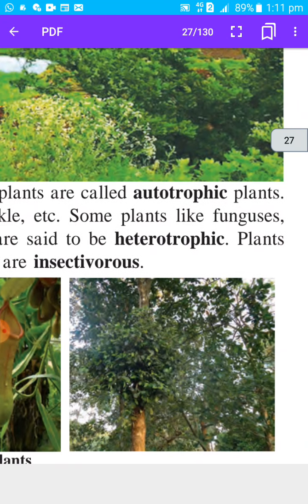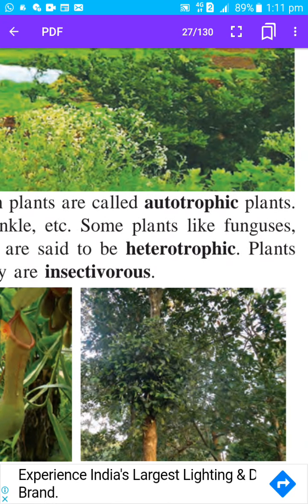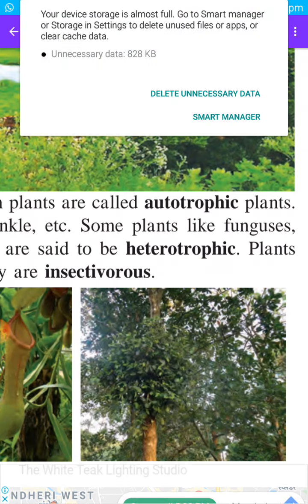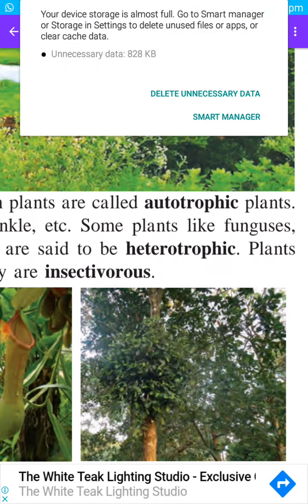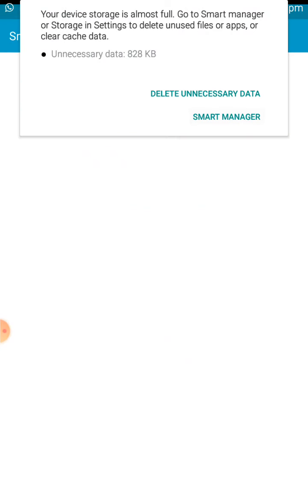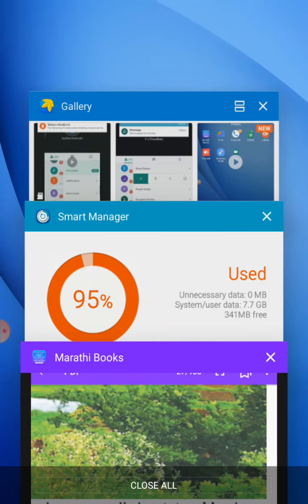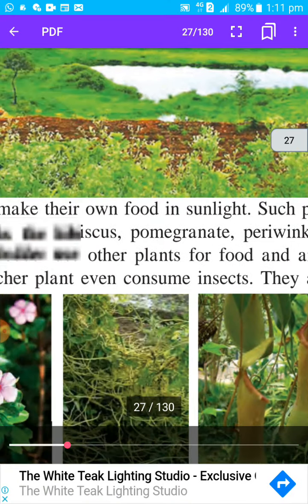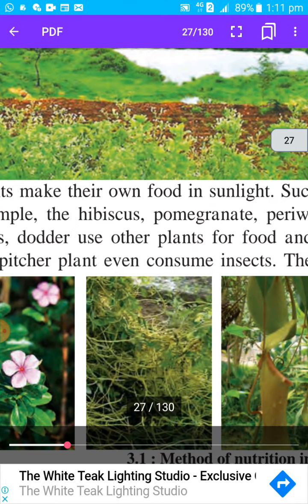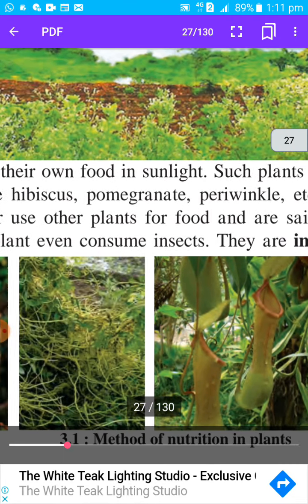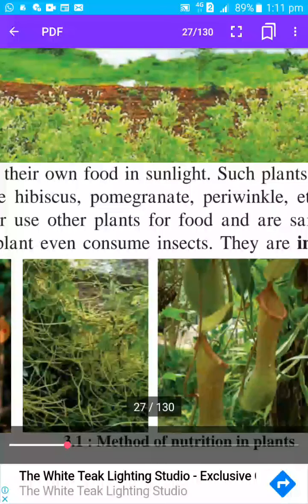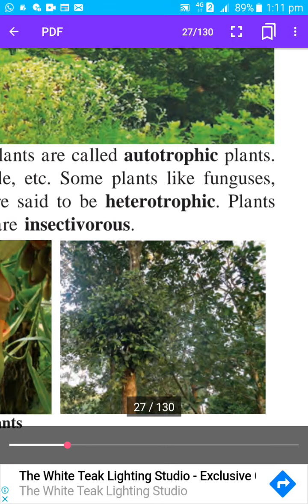Such plants are called autotrophic plants. Auto means self, as in auto rickshaw, automobile. Autotrophic means they can make their own food. For example hibiscus, pomegranate, periwinkle, etc. All these plants have green leaves. In green leaves there is a substance called chloroplast. In that chloroplast the food is prepared by plants by the process of photosynthesis.